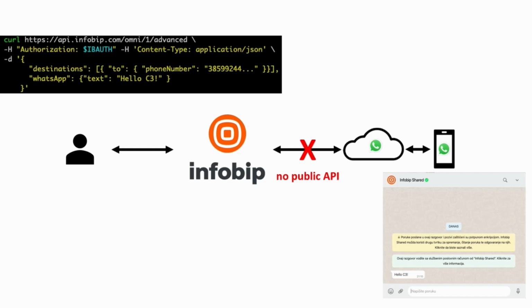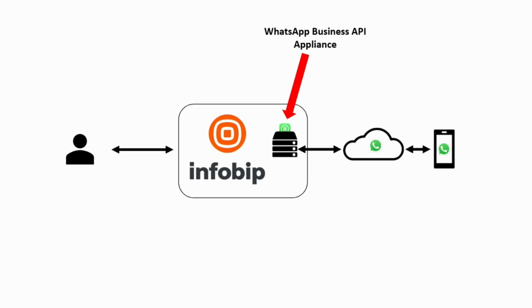There is no public API exposed by WhatsApp which anyone can call. Instead, Facebook, being the owner of WhatsApp, provides an appliance that we need to run on premise.